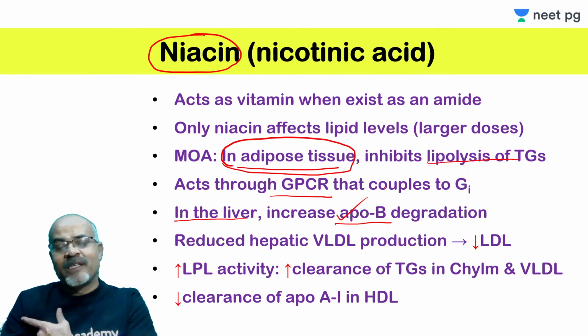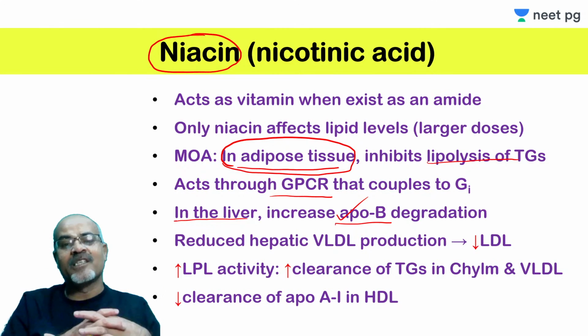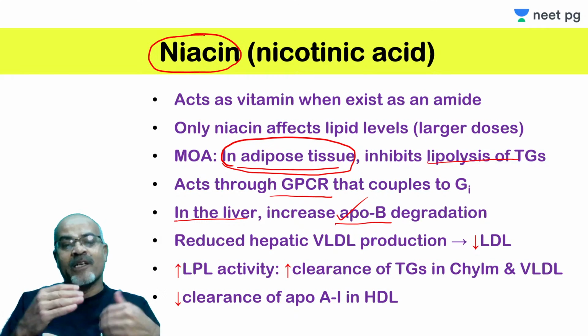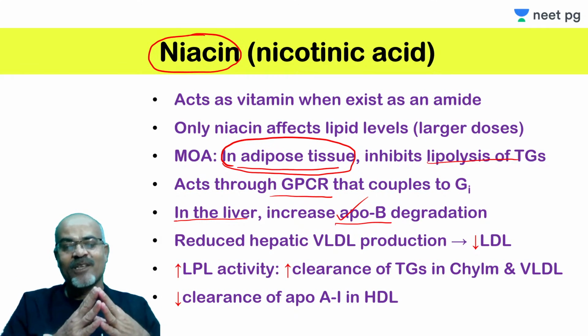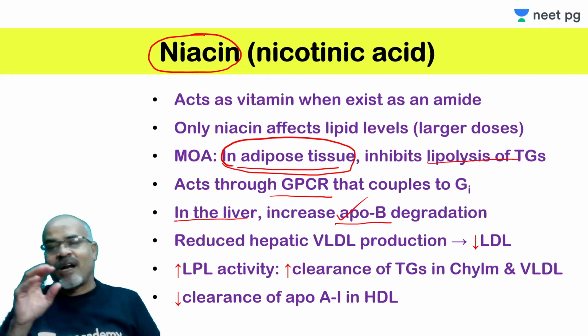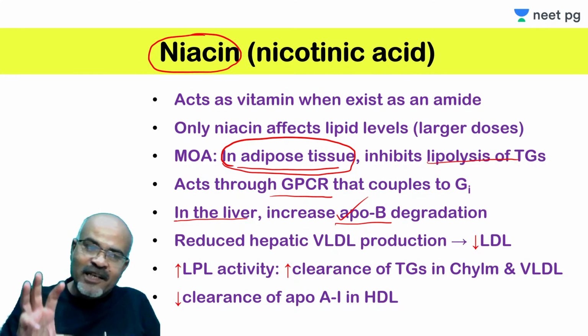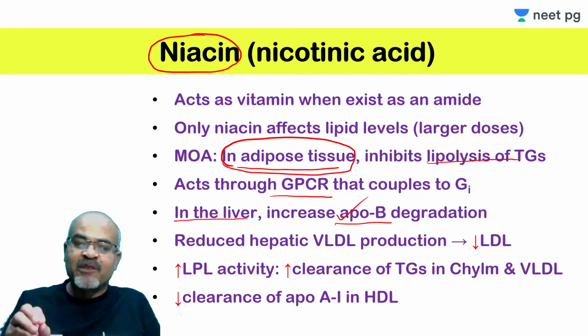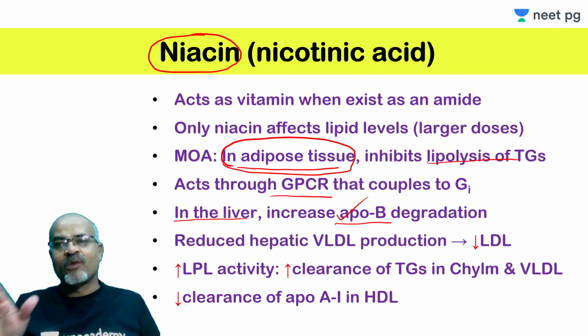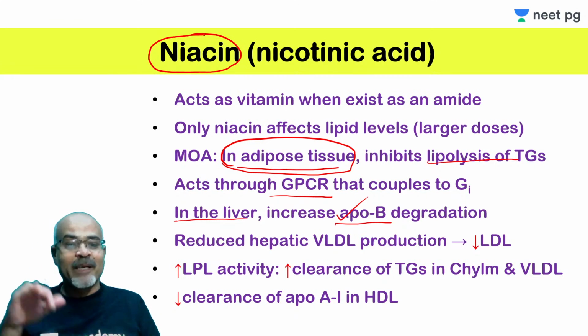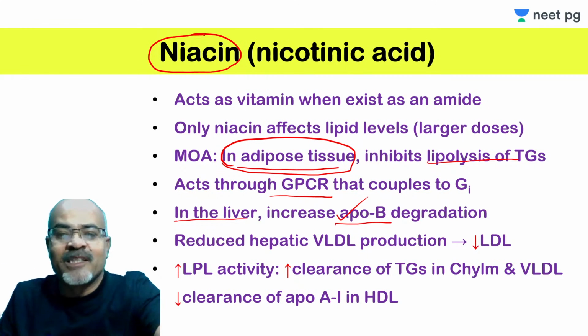So this leads to increased ApoB degradation, and VLDL production is reduced because there is no fatty acid, so reduced synthesis of triglyceride by the liver. So VLDL is also reduced. When VLDL is reduced, then LDL will automatically be reduced, because, as I told you while I was teaching lipoprotein metabolism, whatever LDL is there in the serum has all been derived from the VLDL. VLDL is broken down into IDL, and from IDL it is broken down to LDL. LDL is poor in triglyceride, rich in cholesterol ester. This is an indirect effect. When hepatic LDL production is reduced, serum LDL will reduce, right?